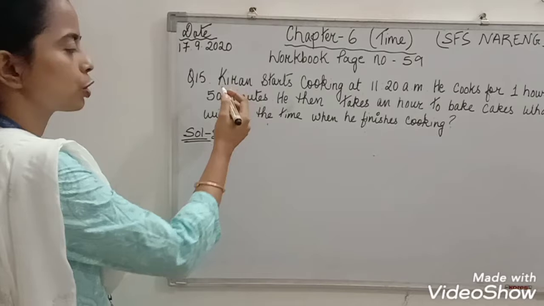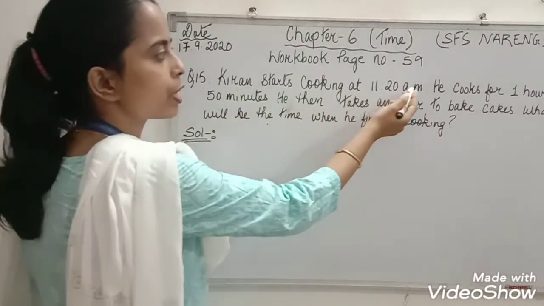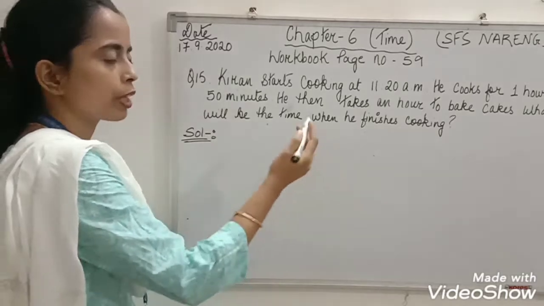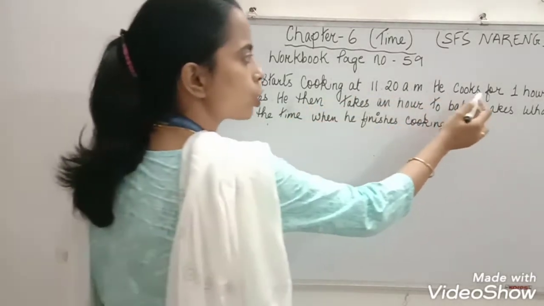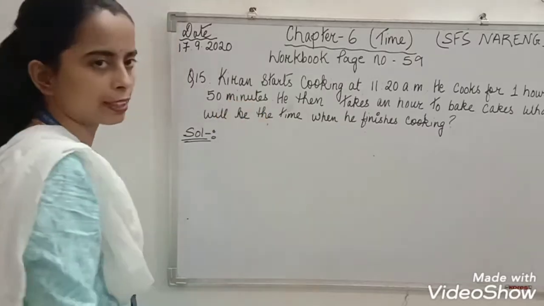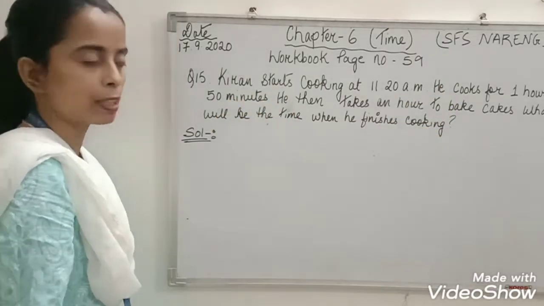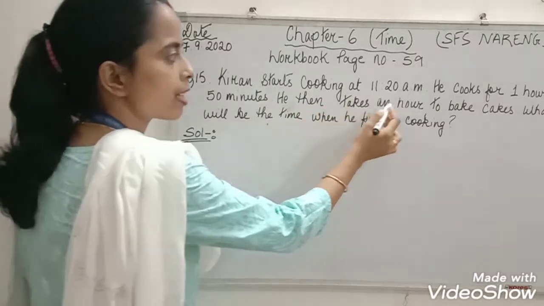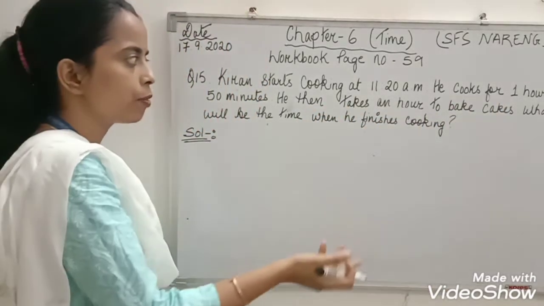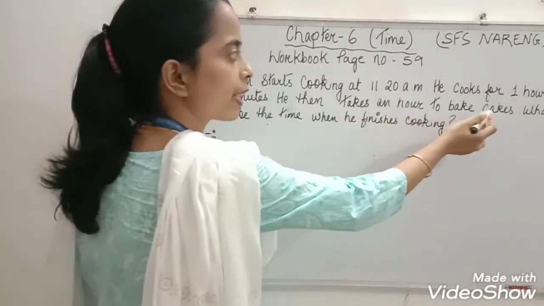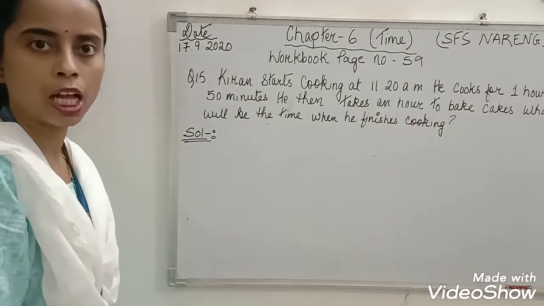Okay. So what is question number 15? Kiran starts cooking at 11:20 a.m. He cooks for 1 hour 50 minutes. He then takes an hour to bake cakes. What will be the time when he finishes cooking?